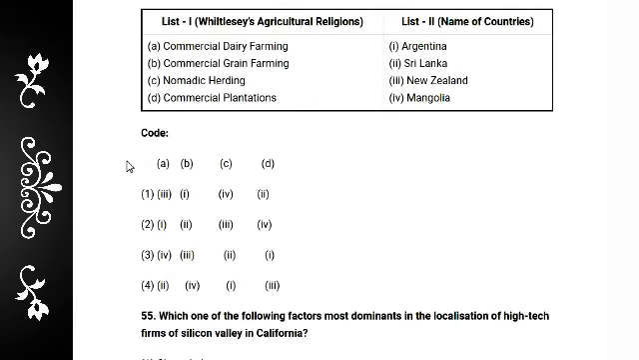Next, match the wheatless agriculture regions: commercial dairy farming, commercial grain farming, nomadic herding and commercial plantation. I already explained this on my YouTube channel. There is one video about wheatless agriculture regions.